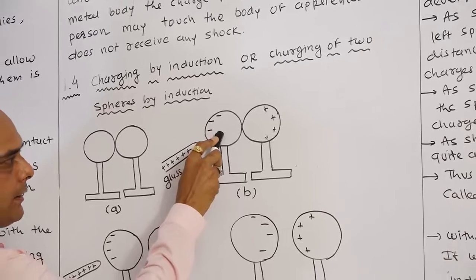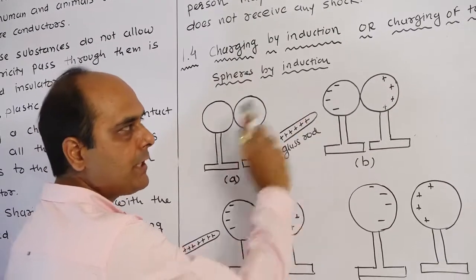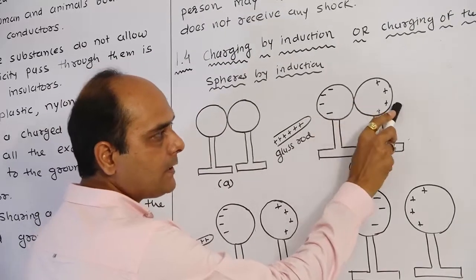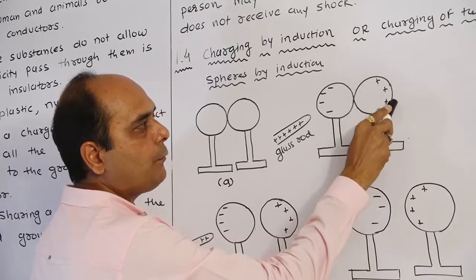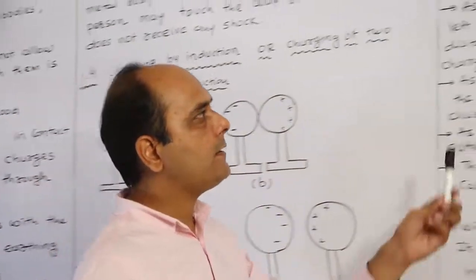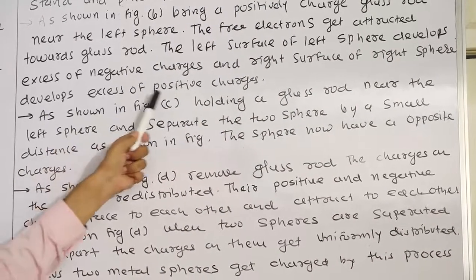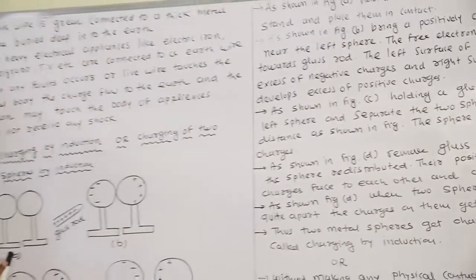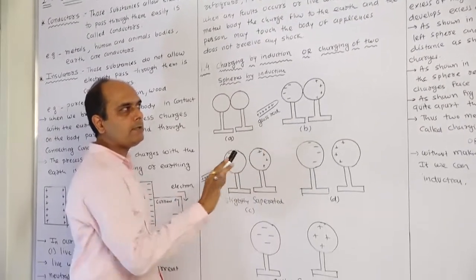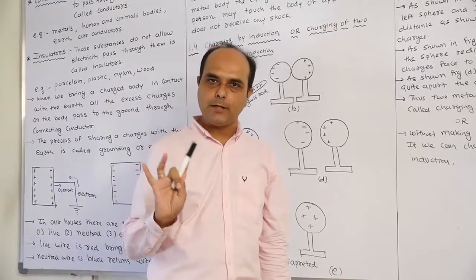The right surface of the right sphere develops an excess number of positive charges. Okay. So now the explanation about figure A and figure B is completed.